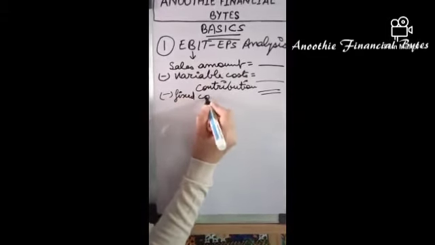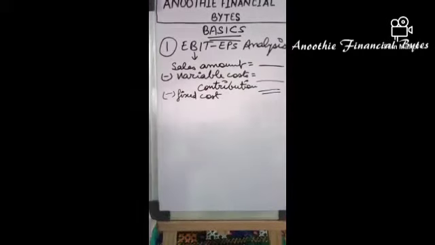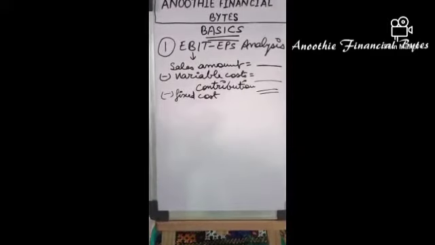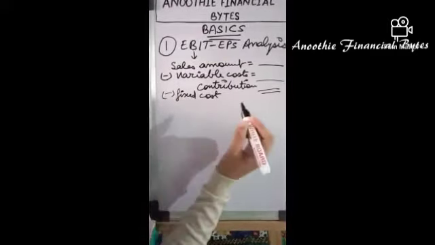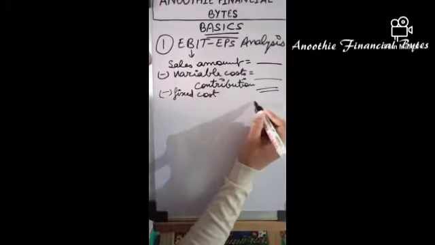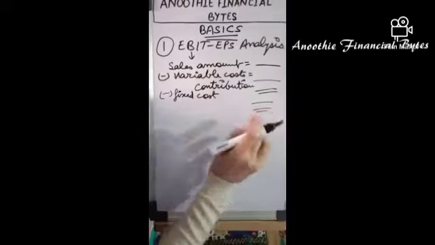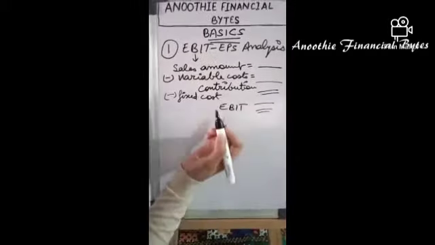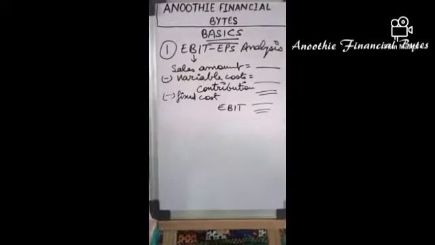is deducted. Fixed cost is that which does not vary over a period of time, which does not vary with sales units, and it is static. After deducting fixed cost from contribution, the amount that comes out is known as EBIT, earnings before interest and taxes.